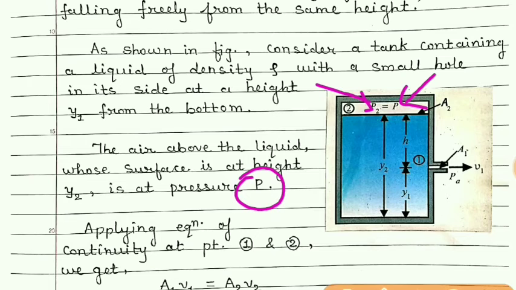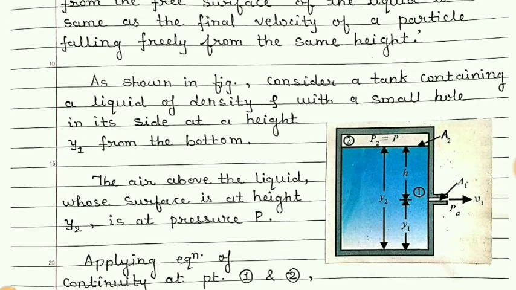Students, if there is an open end, then the pressure will be atmospheric pressure Pa. But sometimes if it is a closed container, then we can create excess pressure also, or we can reduce the pressure also. So here we have to consider that the pressure inside the container is P.